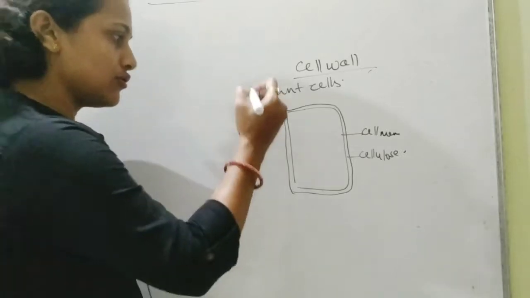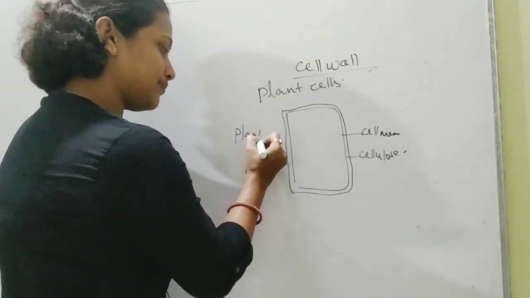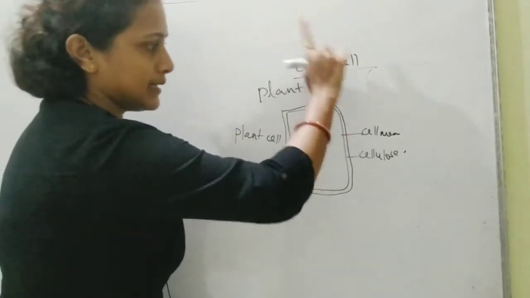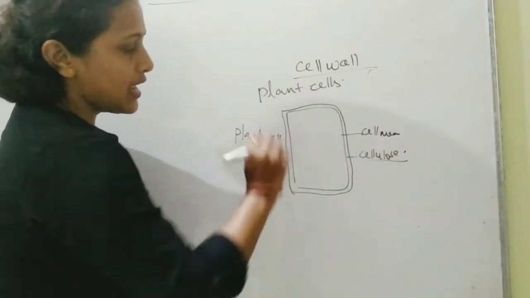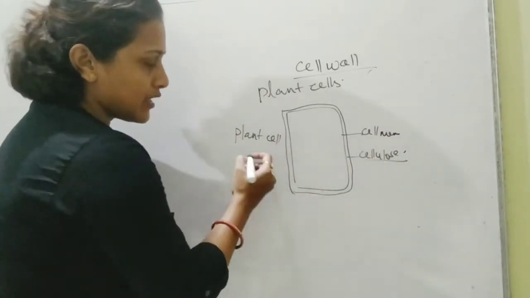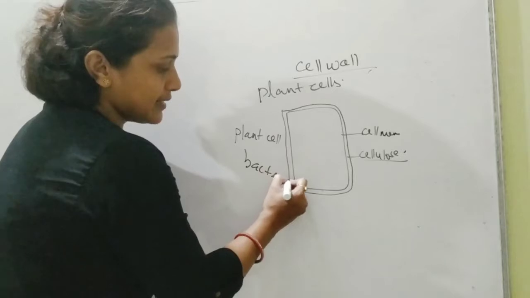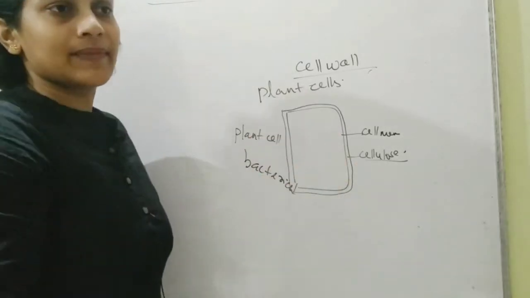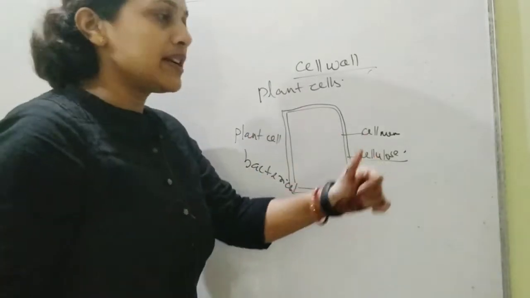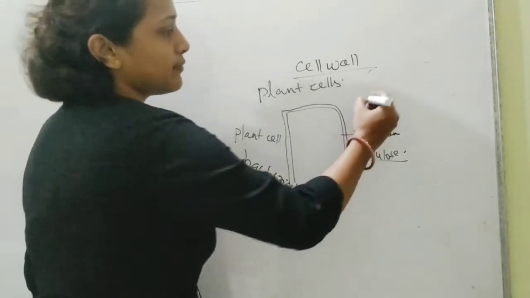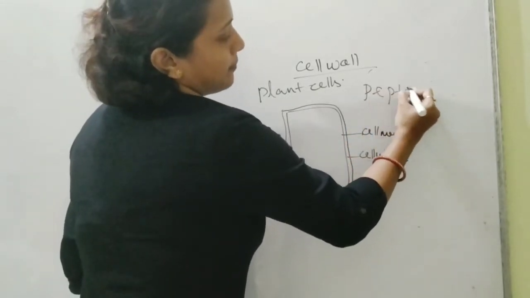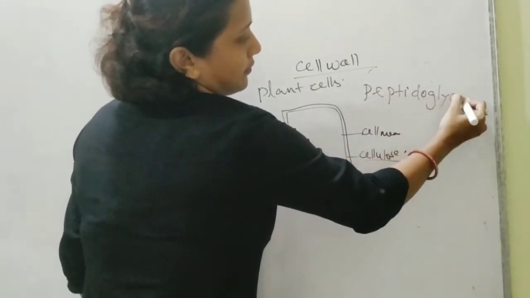Now let me tell you, generally in the plant cell the cell wall is actually made up of cellulose, while in cells like your bacterial cell, they also have cell walls, but the difference is it is not made up of cellulose. It is made of a substance called peptidoglycan.